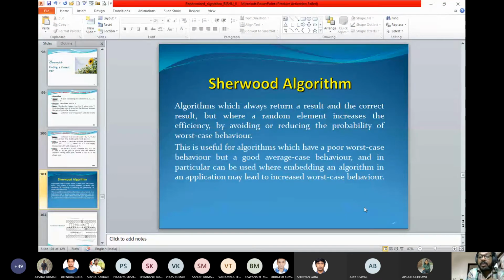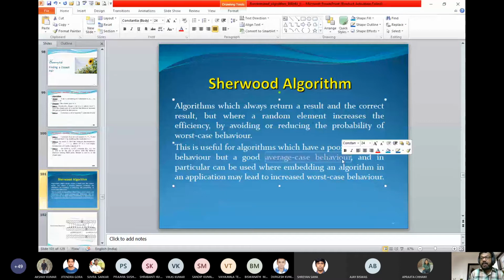This is a useful algorithm which has poor worst case behavior but good average case behavior. If you try to find a shortest path, you are not finding the best type of solution, you are finding a mediocre type of solution. Here the average case says if you apply that, you will be finding a solution that is always around the mid value. I mean, the cost of the path you are finding.